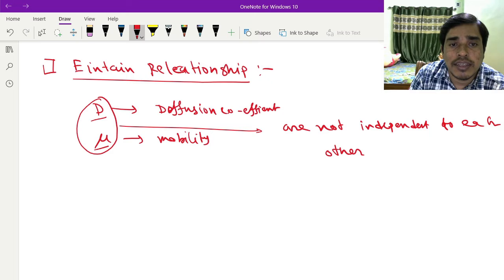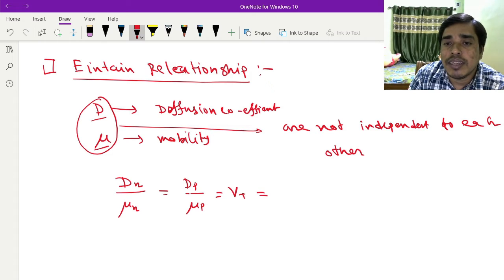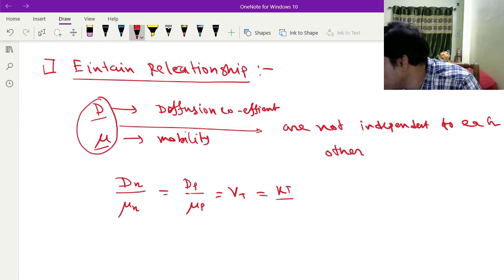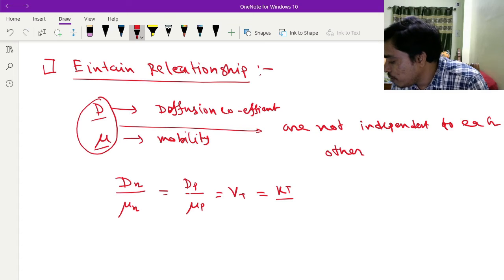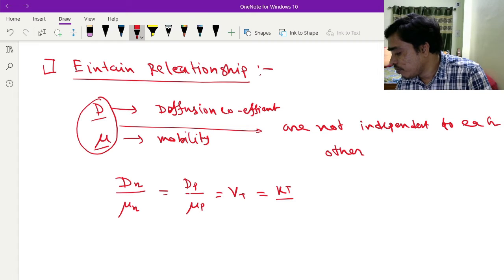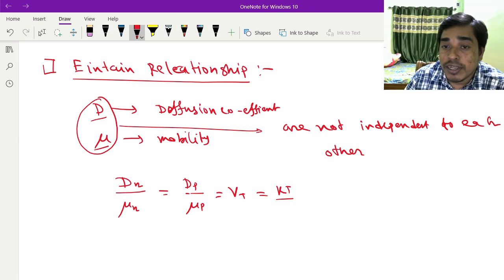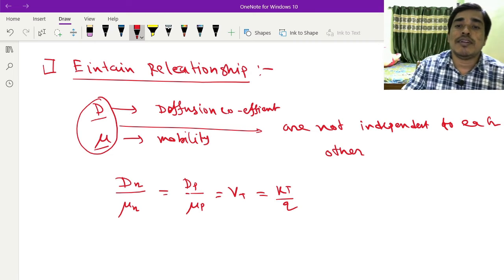The diffusion coefficient of the electron divided by the mobility of the electron, D of p divided by mu of p, is equal to Vt, that means kT by q.